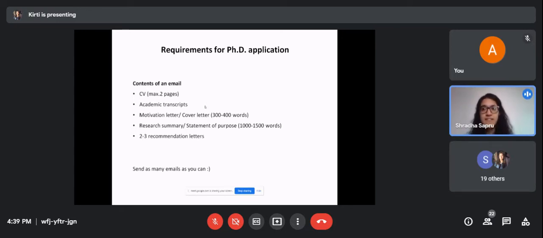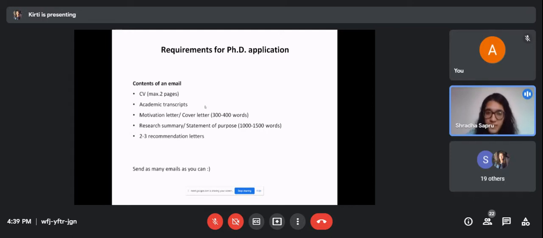So don't hesitate in applying to the non-conventional departments which you think would not choose you or something like that, because there is nothing like that. And when you write your statement of purpose, make sure that you make it personal, in the sense that there is some story of your own to tell.